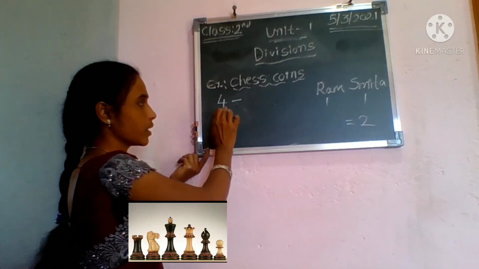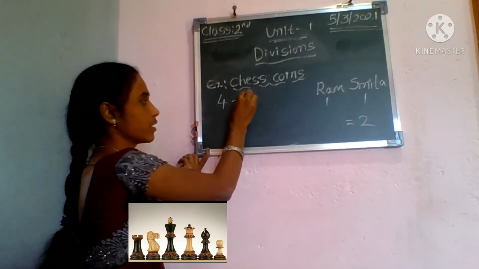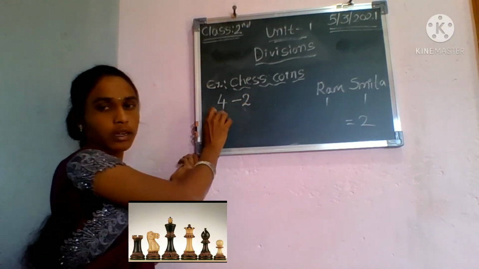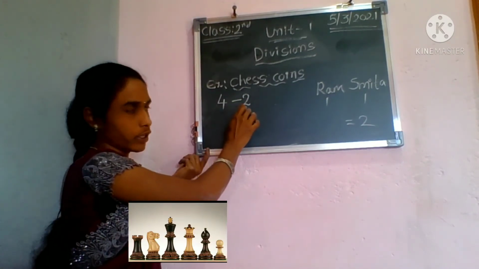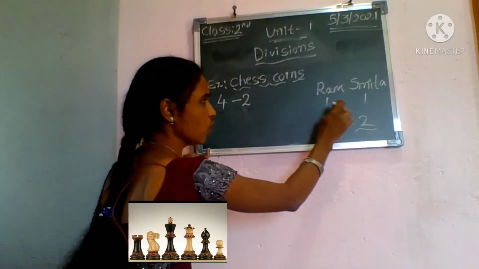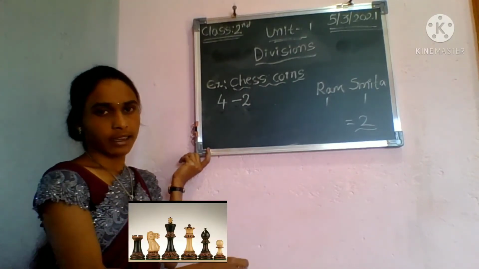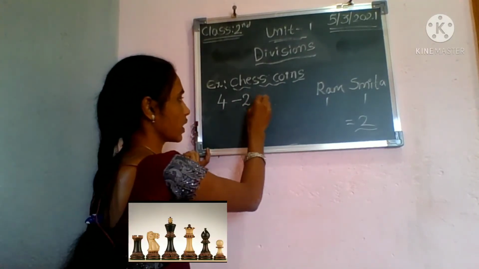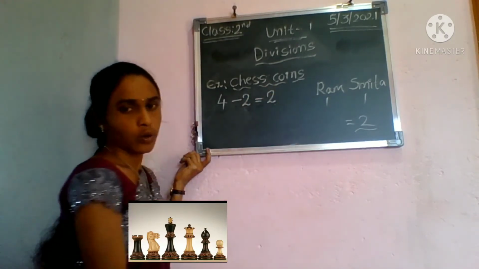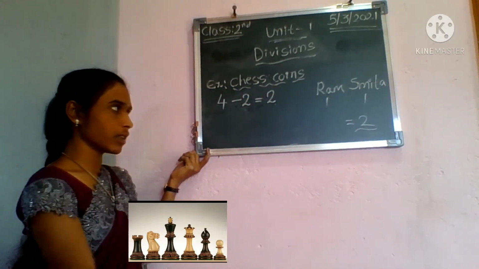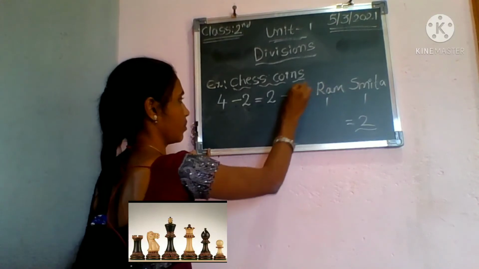See, first step is 4 minus 2, because I have given 2 chess coins to Ram and Smita, right? So 4 minus 2, that is equal to 2. Okay, understood, children? This is the first step.